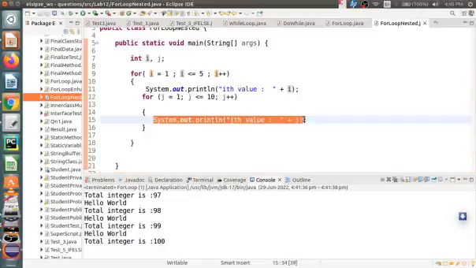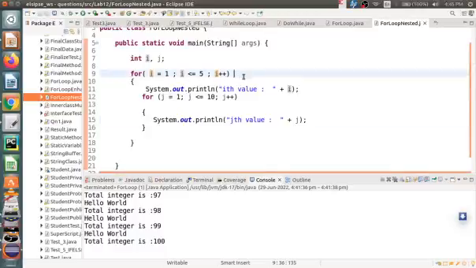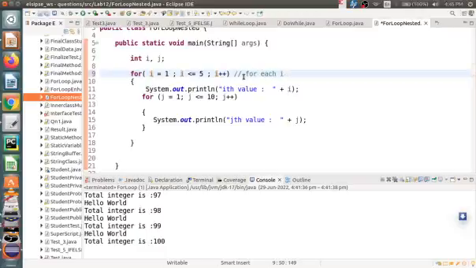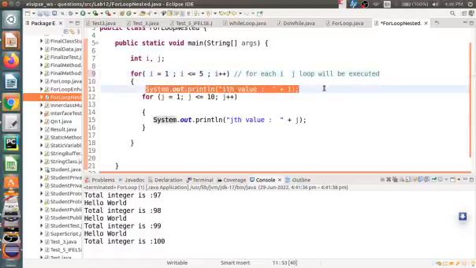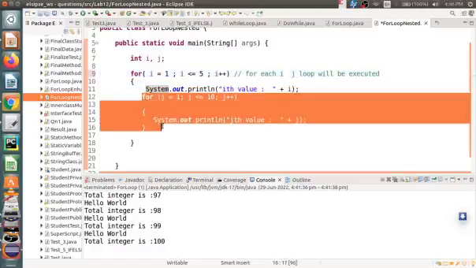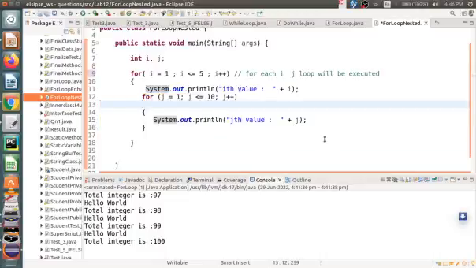So you can see for each i, the j loop will be executed, plus this statement will be printed, and j will run 10 times. Okay, so let us run this.